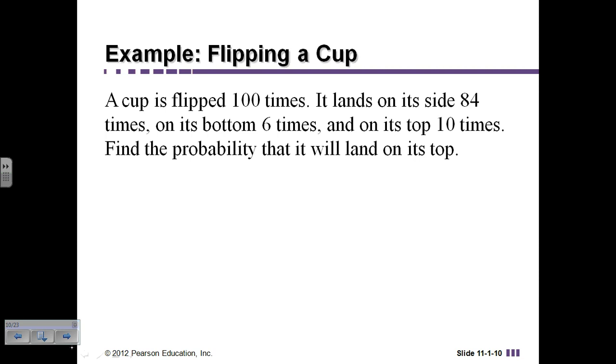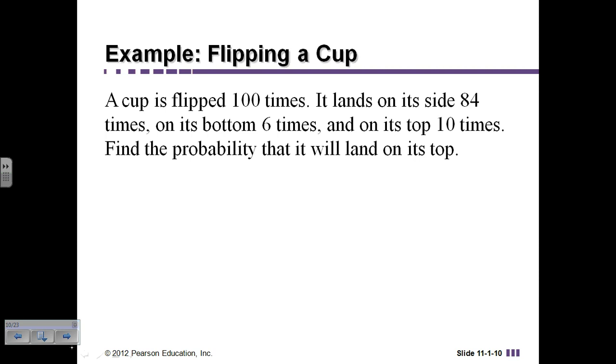All right, so here we have a cup that is flipped 100 times. So when you flip the cup, it could land on its side, or it could land on its top, or it could land on its bottom. So I flipped it 100 times, so there were 100 possible samples of results. It could have landed on its head or its top every single time.